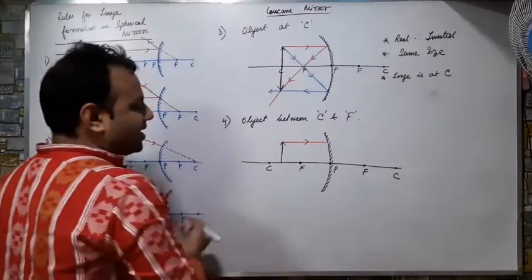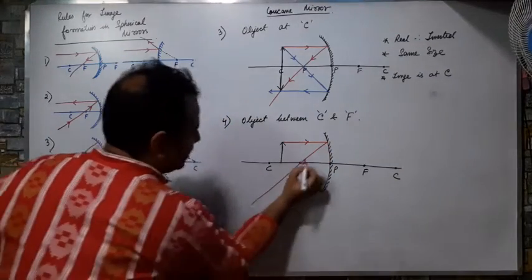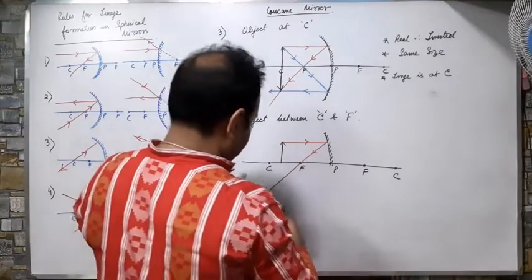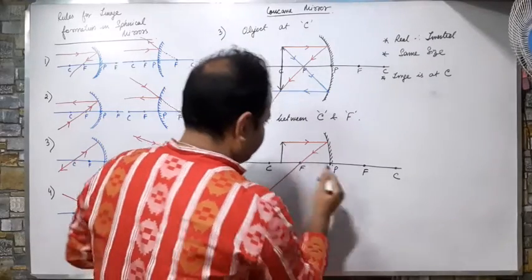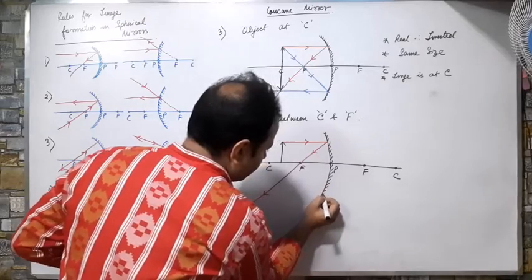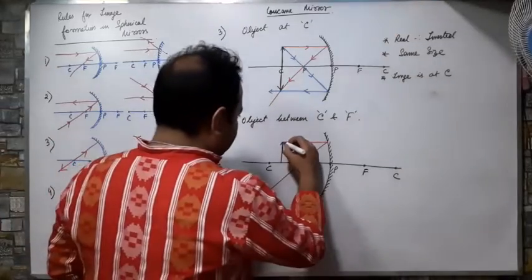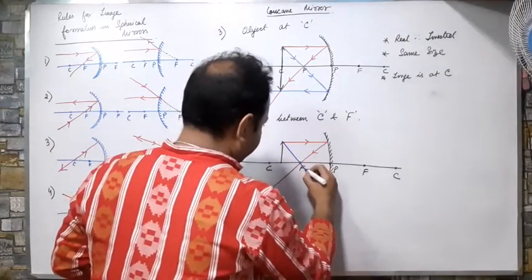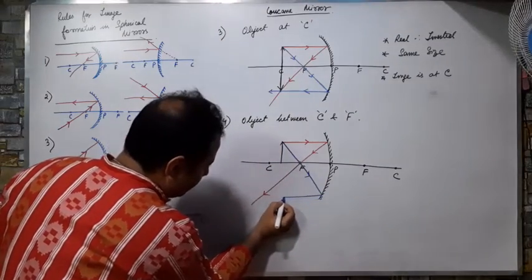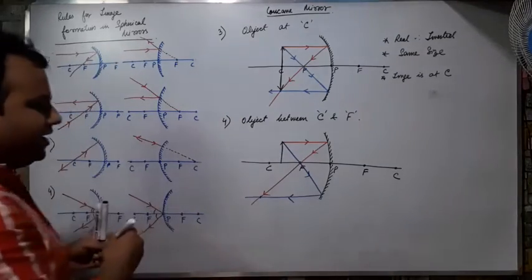The rays which are parallel will travel through F. My first property, I have to extend it, so it will not accommodate. Now, what is the second rule? The second rule is that rays which are passing through F will travel straight. So where is the image intersecting each other?